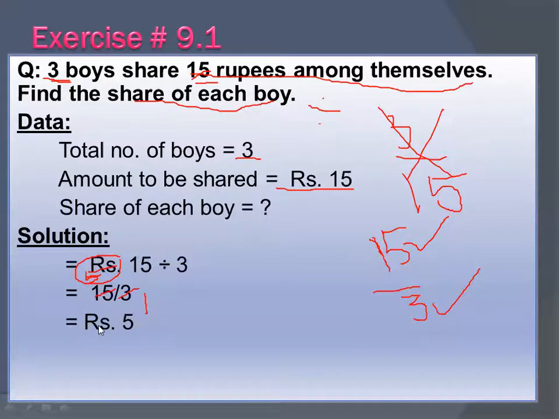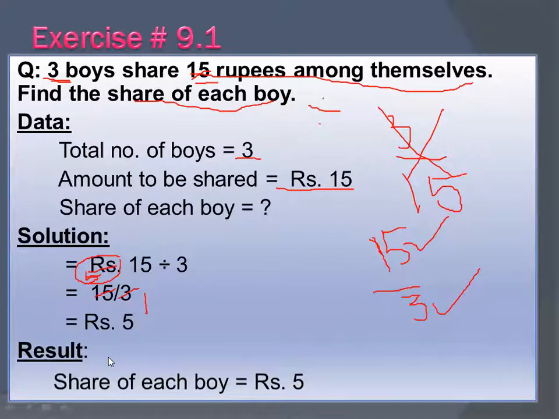Okay, so what will you write as the result? Share of each boy is equal to rupees 5.